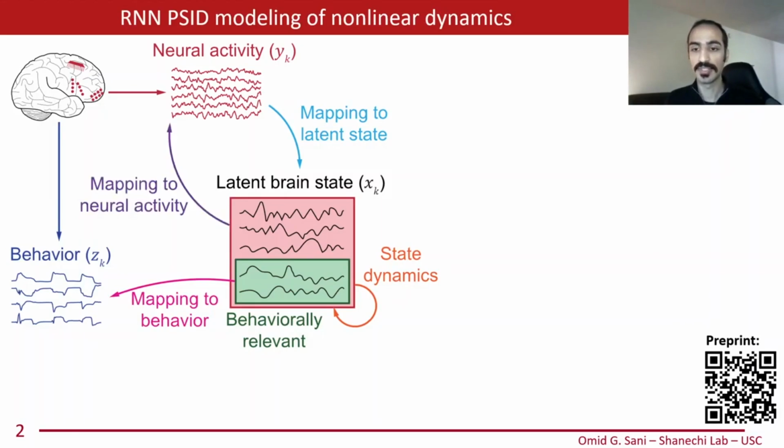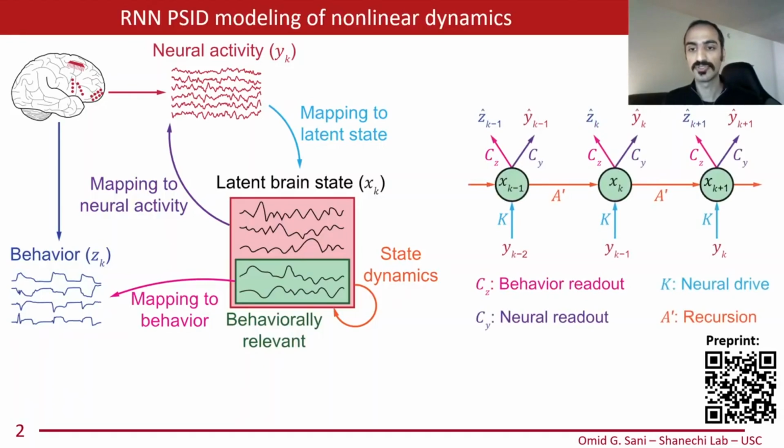Any one of these elements could be nonlinear, so an important challenge is to learn models that capture nonlinearities and can dissect the origin and type of these nonlinearities, while also dissociating behavior-relevant neural dynamics and preserving them. We've developed a new method termed RNN-PSID that addresses all these goals.